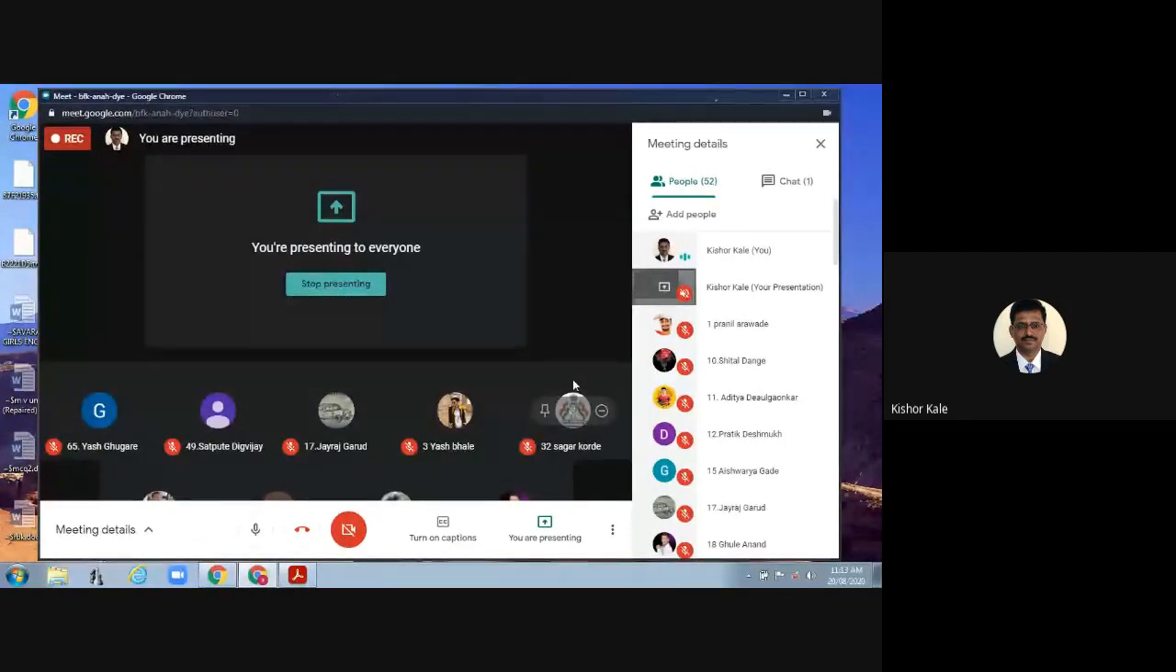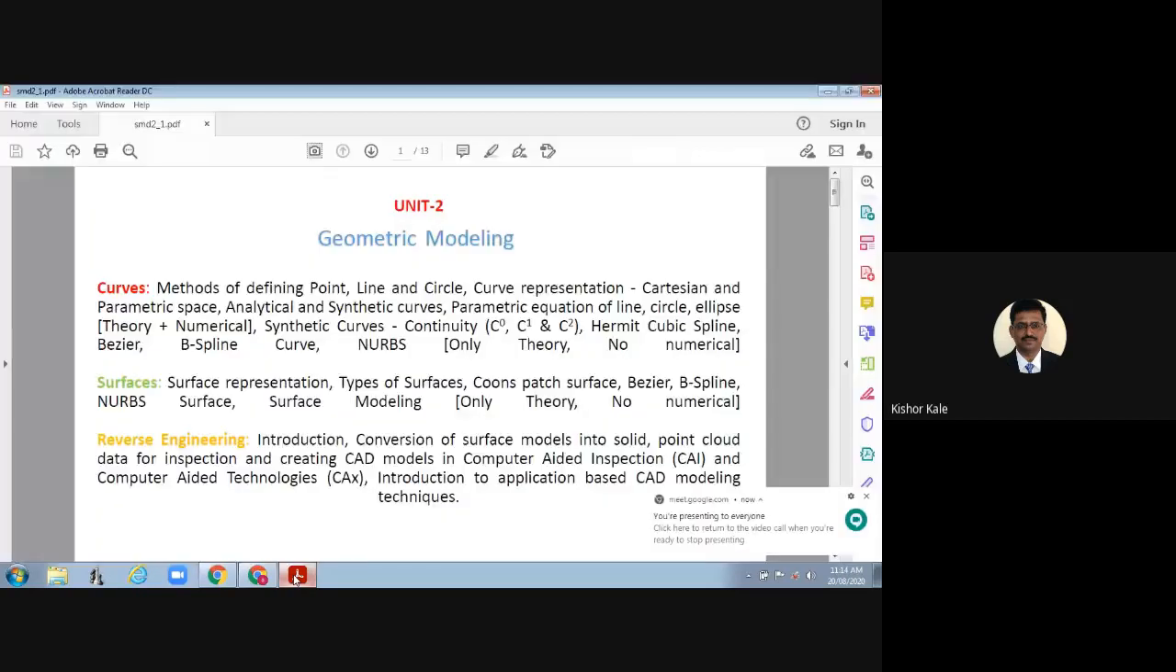Okay, so I think I should start discussing right now about the second unit. Is it okay? The geometric modeling. So how to start the geometric modeling? This unit comprises three parts: curves, surfaces, and reverse engineering. So these are three different parts. We'll be starting from the curves, then we'll go to the surface, and then you'll see what reverse engineering is. Is it okay?